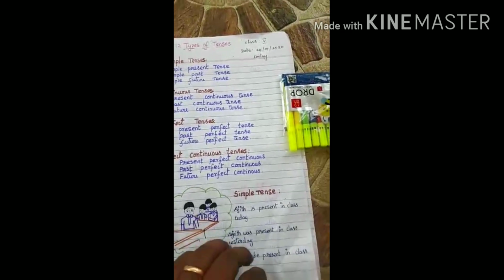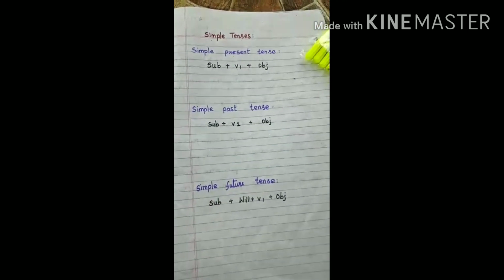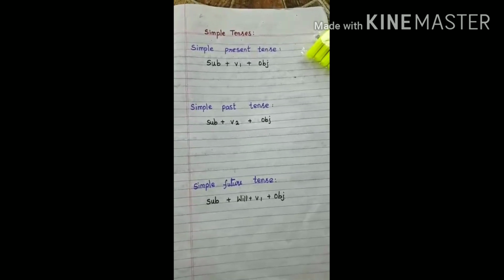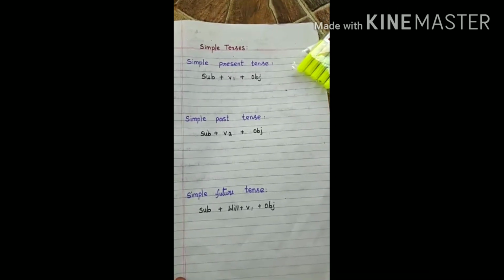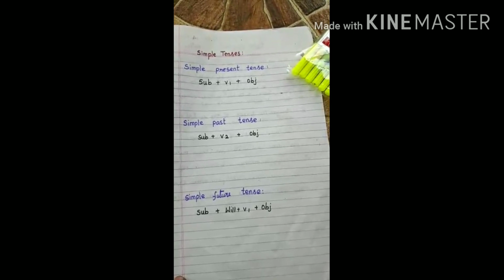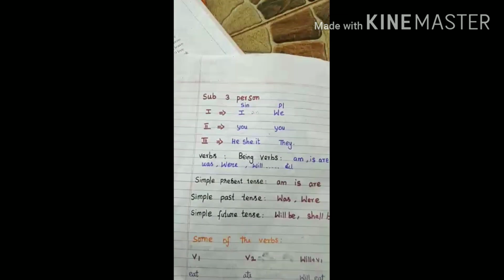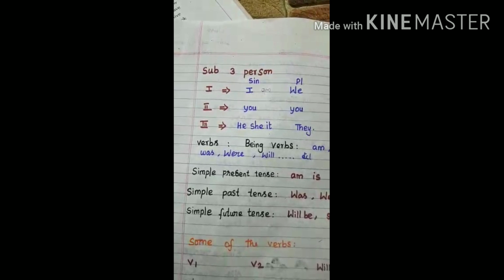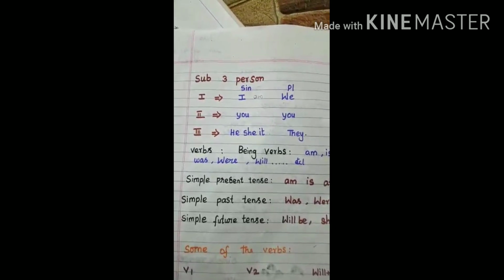Okay, first simple tense. Simple present tense, the formula is subject plus verb 1 plus object. What is meant by subject? You know subject. Okay, subject has 3 persons: first person, second person, third person, and singular and plural.